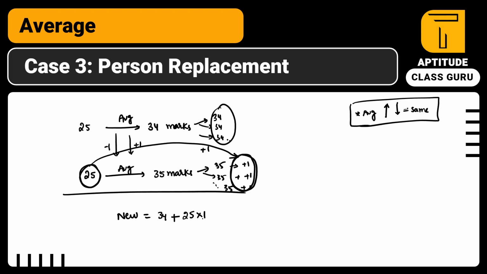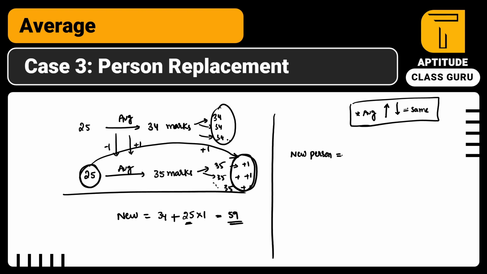It's very simple. In the previous cases, we had to multiply with the old group or new group. But here, the groups are constant. The old group and new group strength is constant, right? So any group is fine. So 25 into 1, which is nothing but 34 plus 25. Answer is 59.